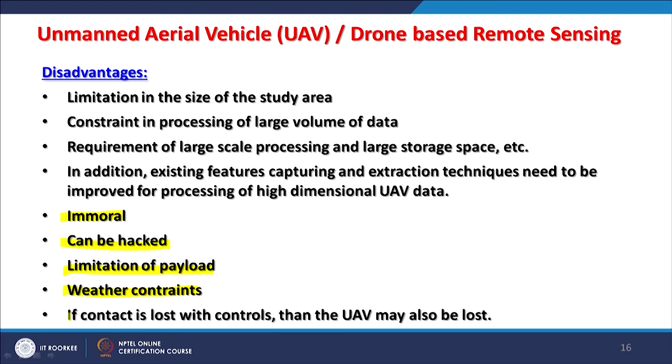And if contact is lost with controls, then the UAV may be lost. So this is a big loss, and sometimes it is very common, especially in forested areas or in mountain regions, where the controller cannot see the UAV and loses control, and sometimes also loses the UAV.